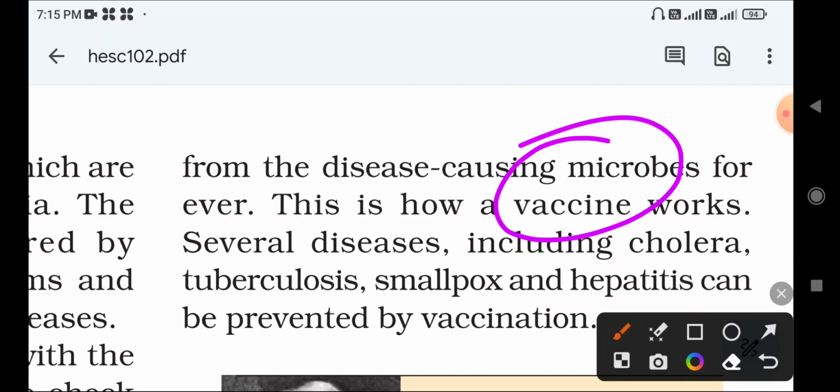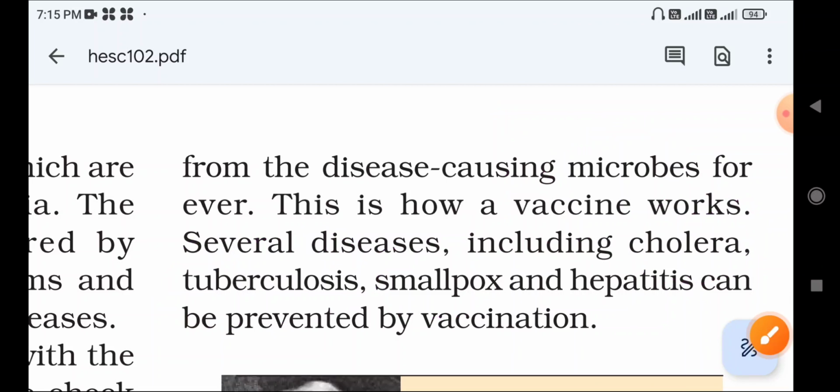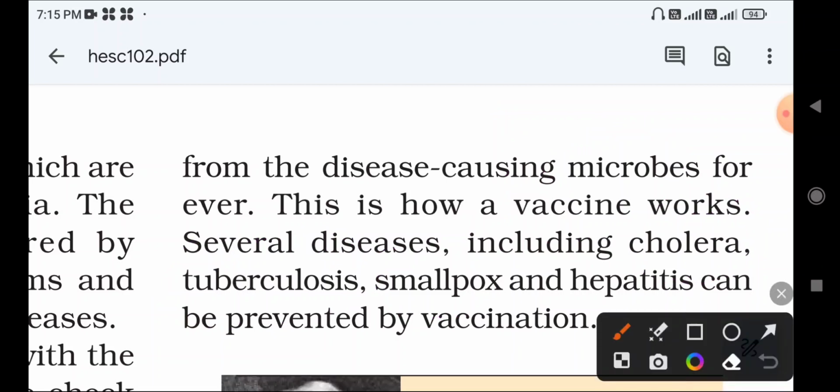For example, several kinds of diseases are cured by vaccines: cholera, tuberculosis and smallpox are diseases prevented by vaccination. In childhood we already take vaccinations for smallpox and polio. These are diseases we can prevent by taking vaccination at an early age, right?